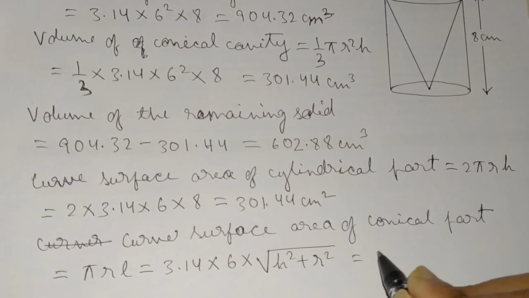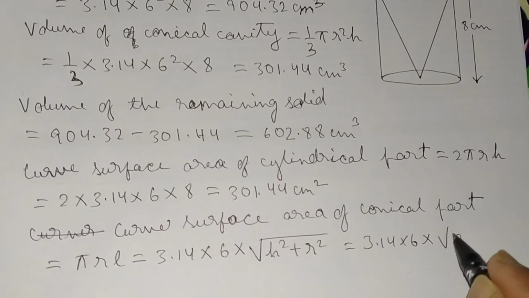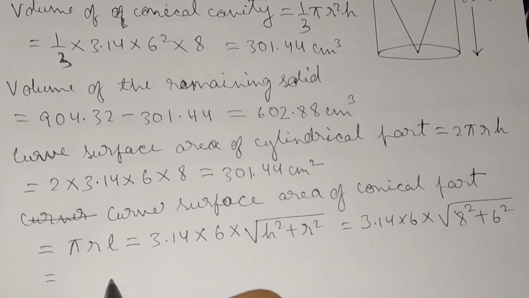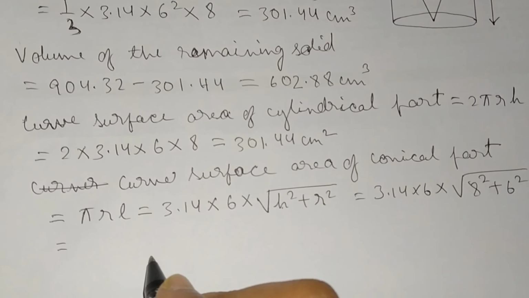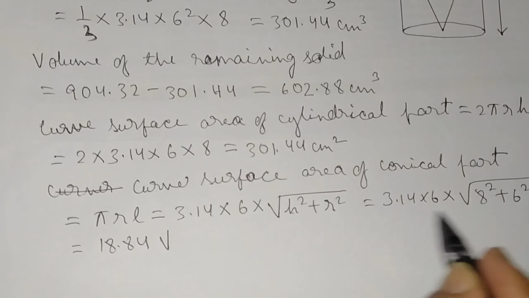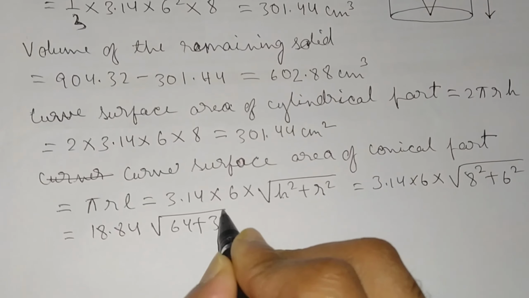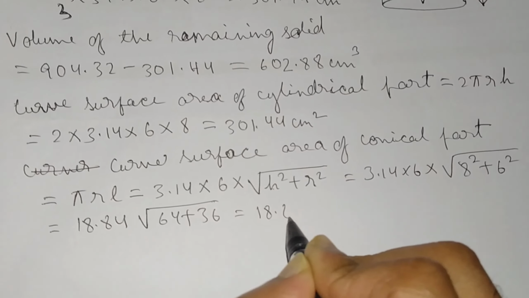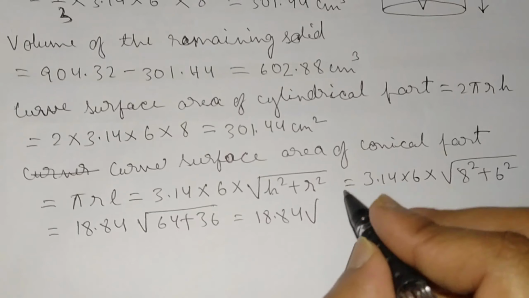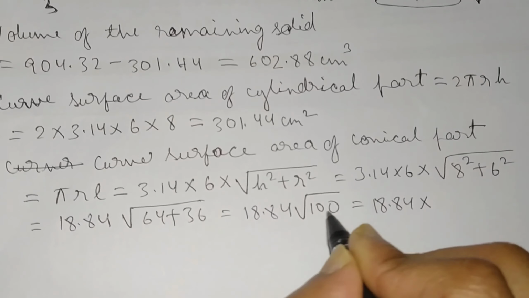So this is equal to 3.14 into 6 into root 8 square plus 6 square. 3.14 into 6 is 18.84, root of 64 plus 36, that is 18.84 into root 100.